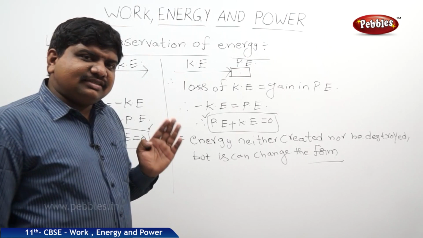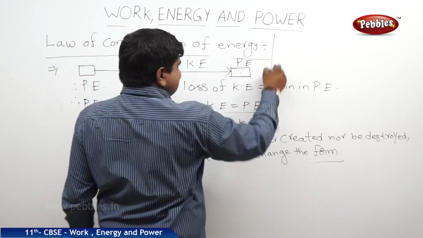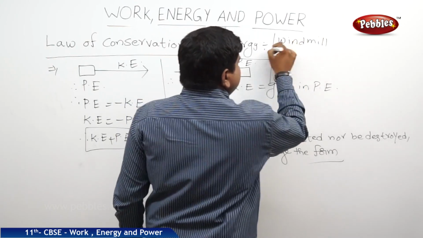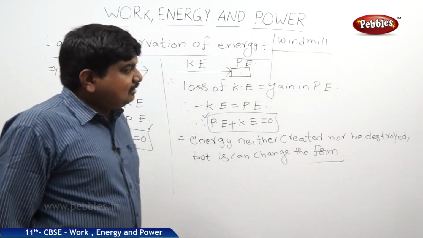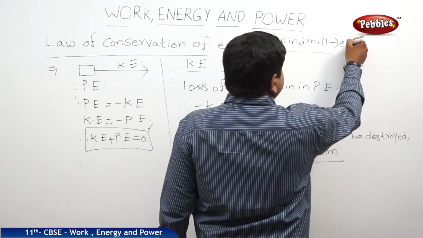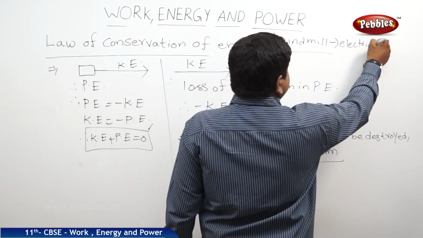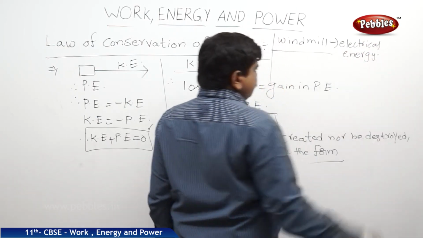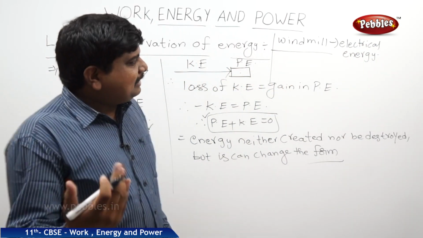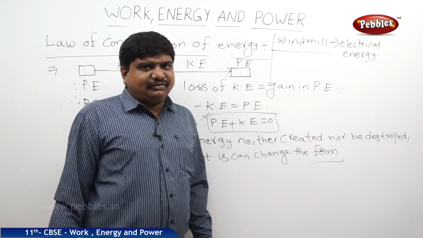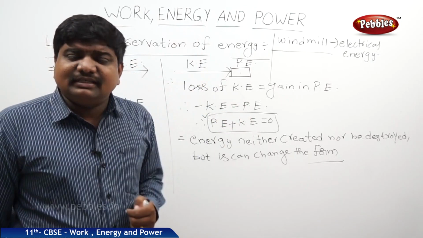How will these energies convert? Best example, windmill. These windmills are converting wind energy to electrical energy. Take different domestic electrical appliances that we are using in our daily life, maybe a light or fan.